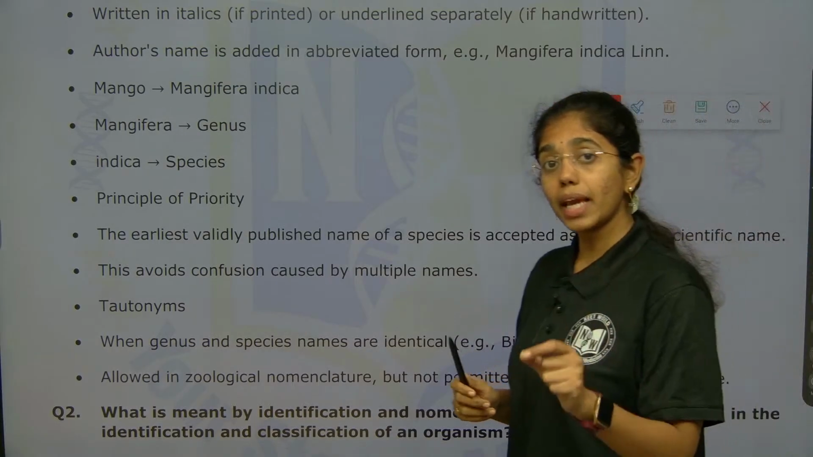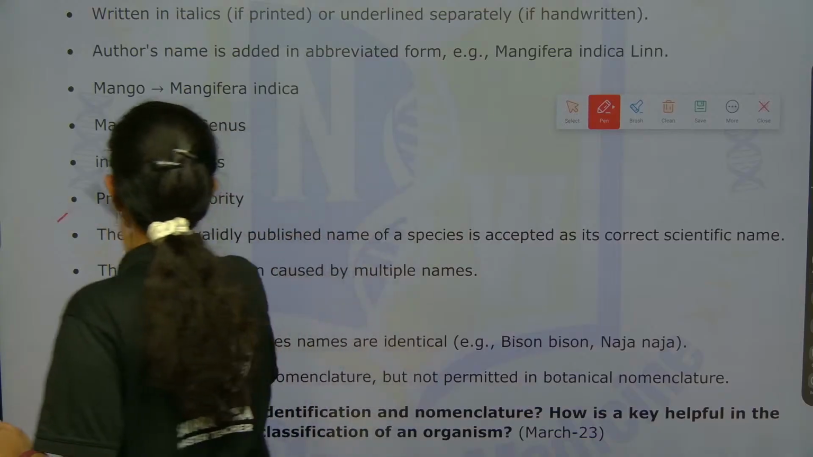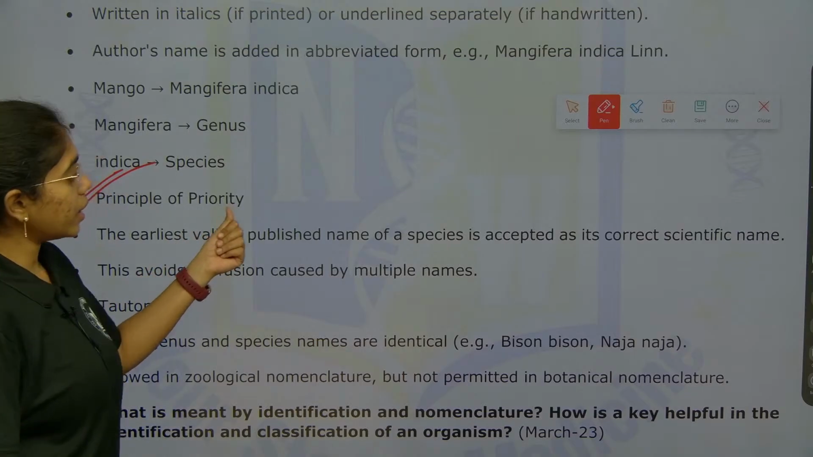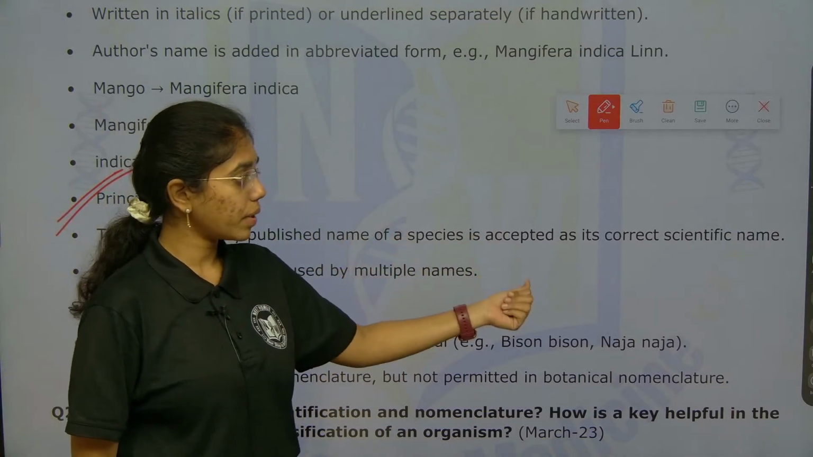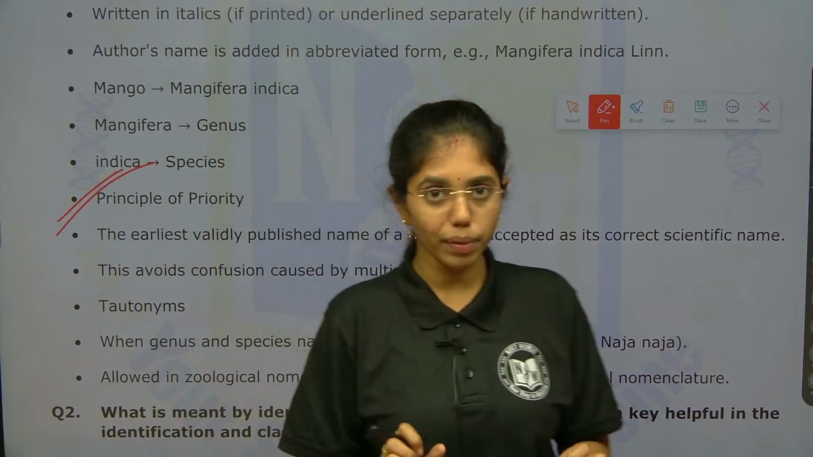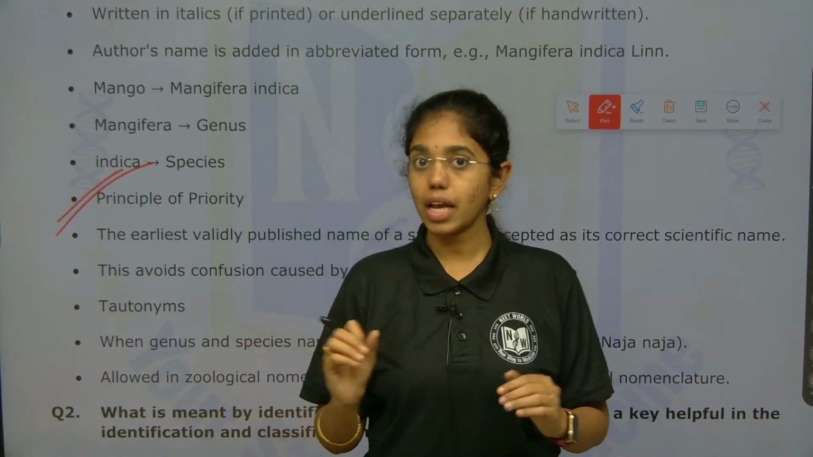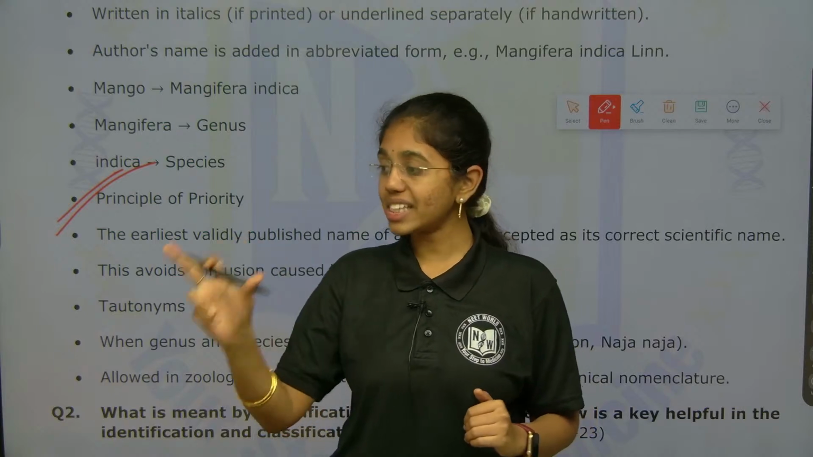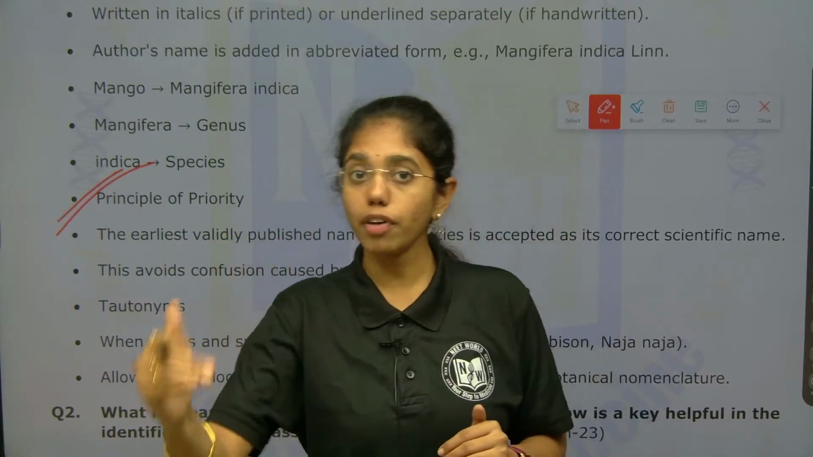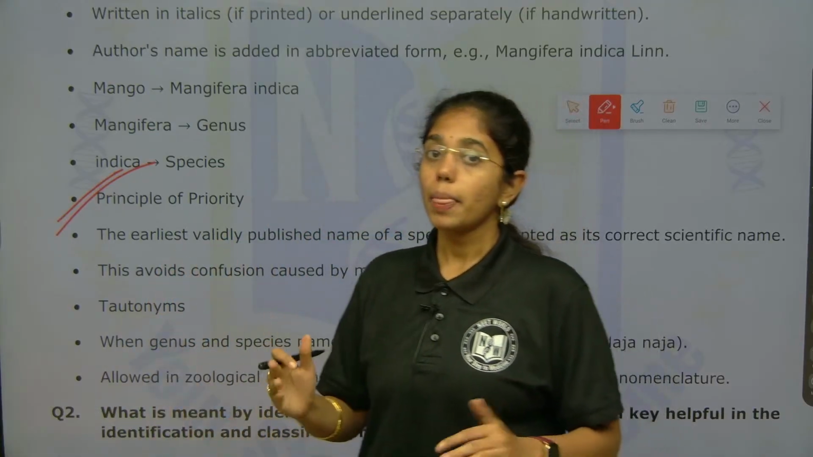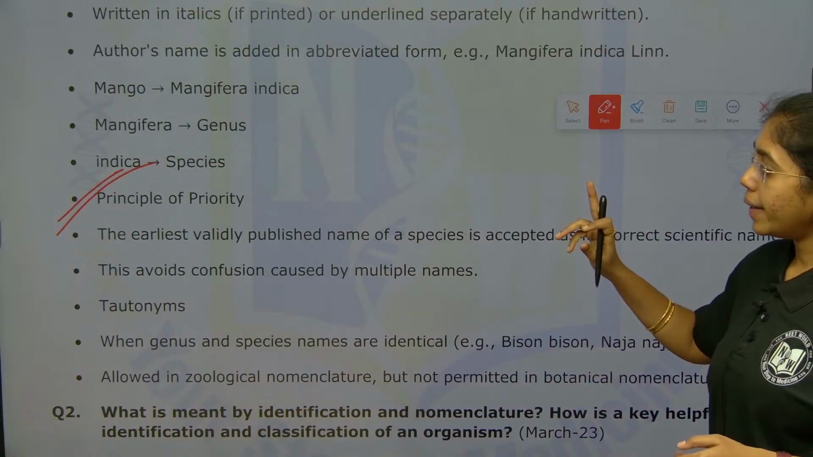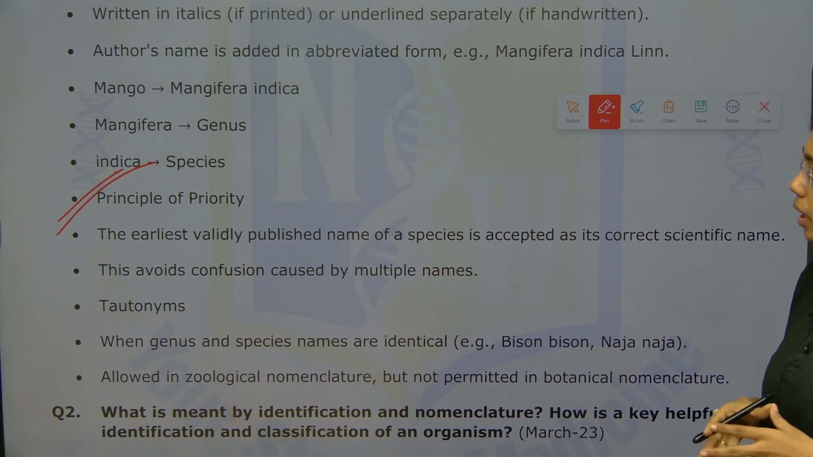The main rule in binomial nomenclature is the principle of priority. What is the principle of priority? The earliest validly published name of the species is accepted as its correct scientific name. I will put it in simple terms. For example, 10 scientists have given 10 different names for a single plant. Whoever has published it first, the very first name which is published, will be accepted. That is prioritized, and that is known as the principle of priority. And this avoids confusion caused by multiple names.